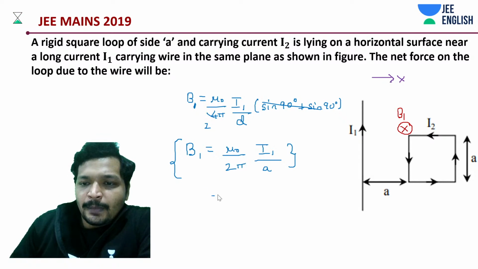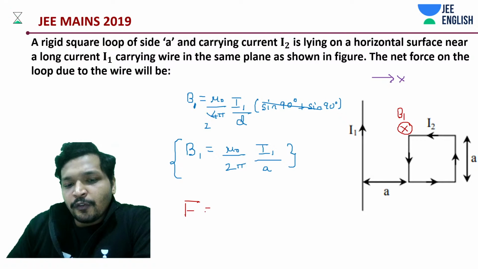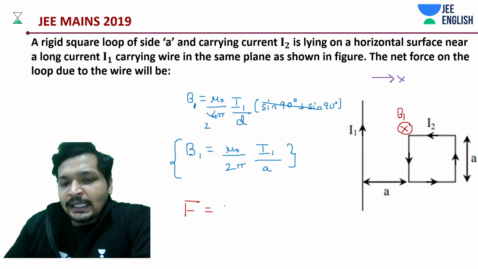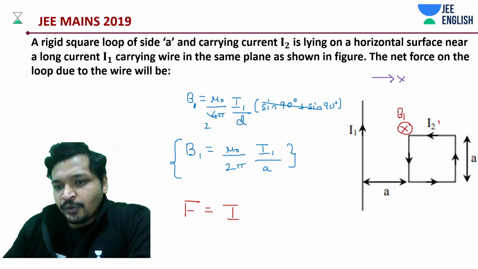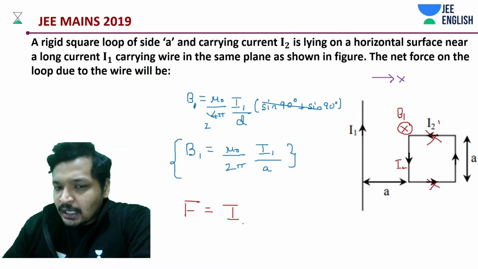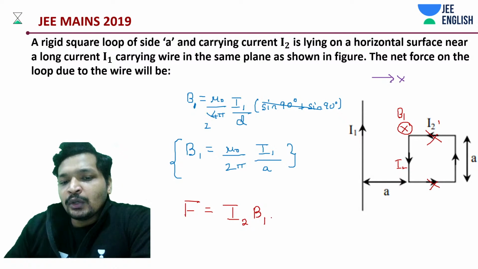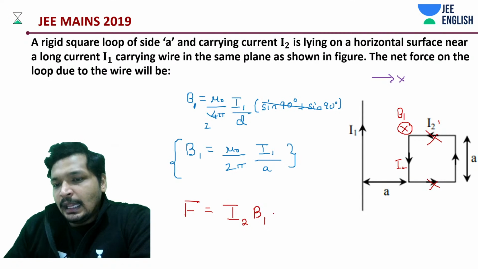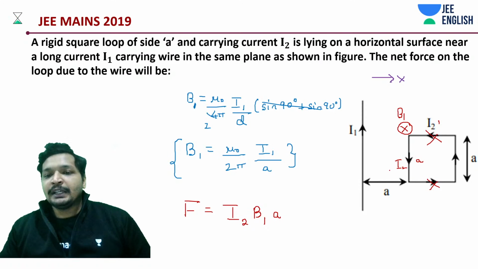Okay, now we just analyzed it. We can analyze it again. What is the force? Force is going to be I into I, in this case is due to ohm. Actually, to be more accurate, this and this does not experience any force. It's along the axis. I2 into that of B1 into that of L. What is this L? Length of this current carrying wire with current I2 in it.